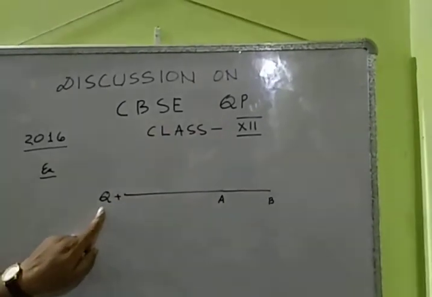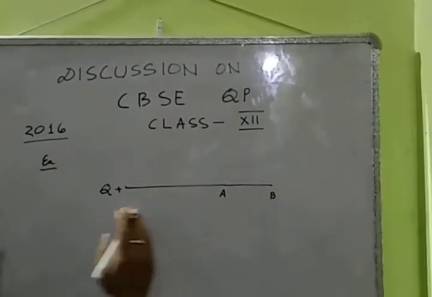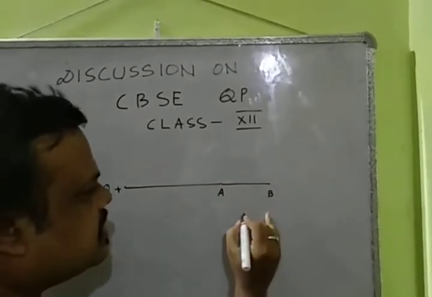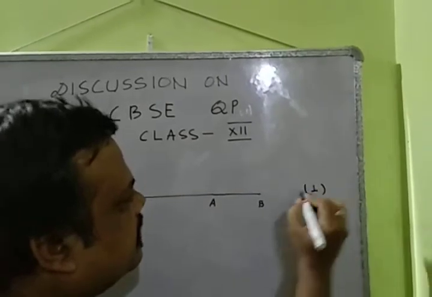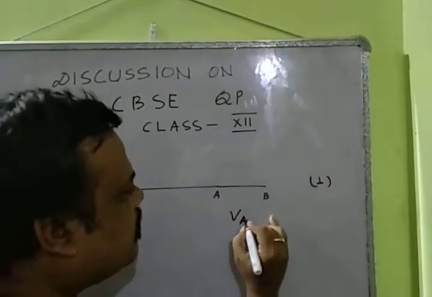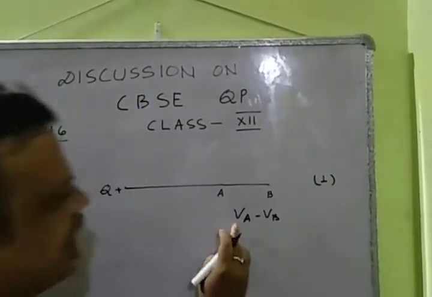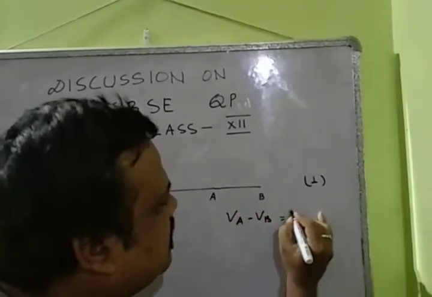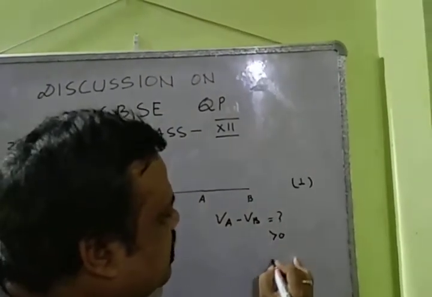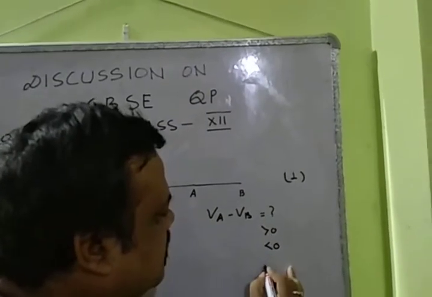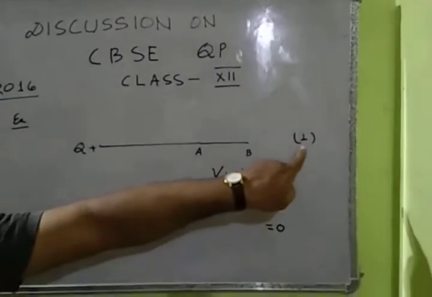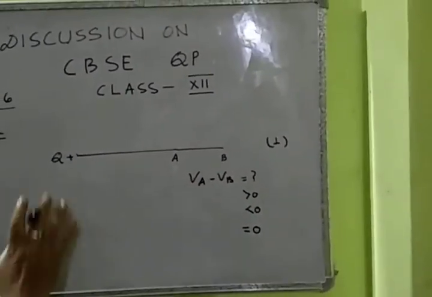There is a source charge Q and there is a distance A and distance B. The question, for 1 mark, is: potential at A minus potential at B, whether it is positive, whether it is negative, or whether it is equal to 0. This is the question, for 1 mark.